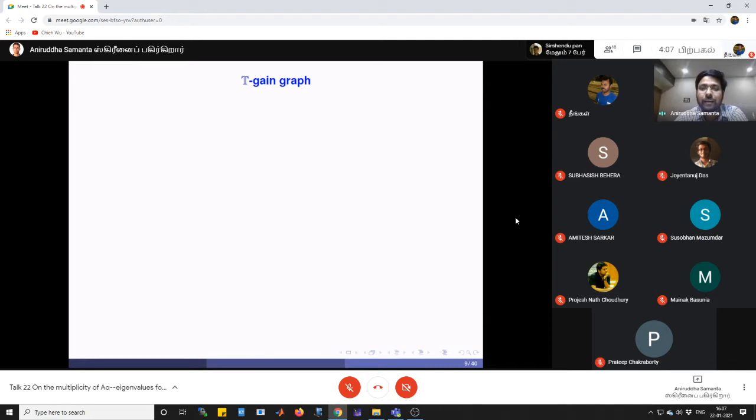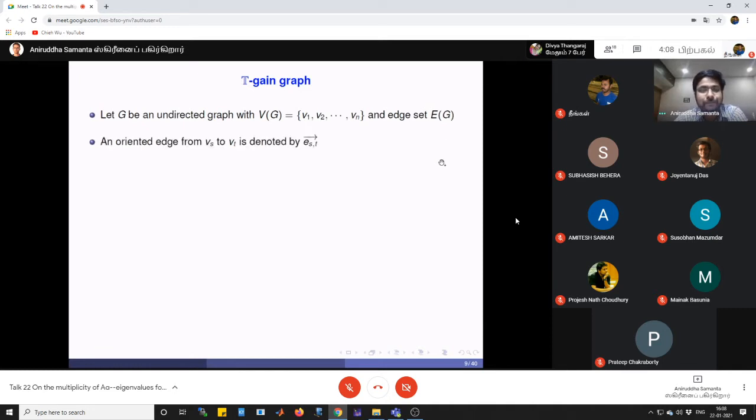Let G be an undirected graph with vertex set V of G indexed by v1, v2 up to vn, and E of G its edge set. Then an oriented edge from the vertex vs to vt is denoted by e_st with an arrow. Therefore, we can see that each undirected edge is associated with a pair of oriented edges.